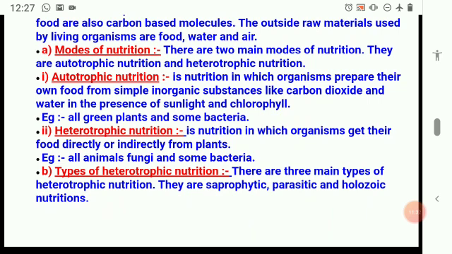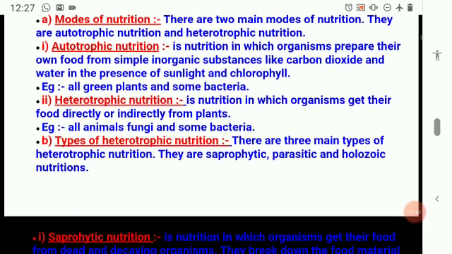Okay. The types of nutrition. Mode is nothing but type. So there are two types of nutrition. There are autotrophic and heterotrophic nutrition. So all of you are thorough with this, but let us just revise once again.